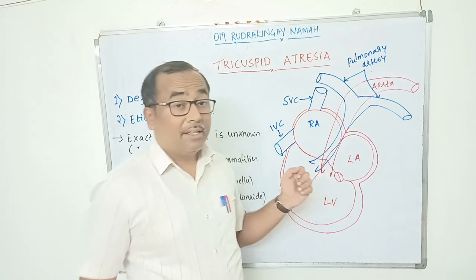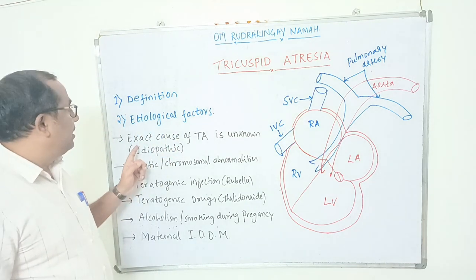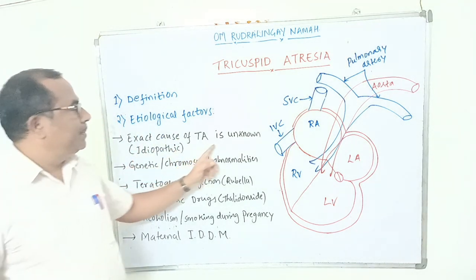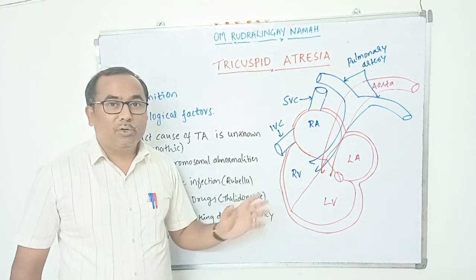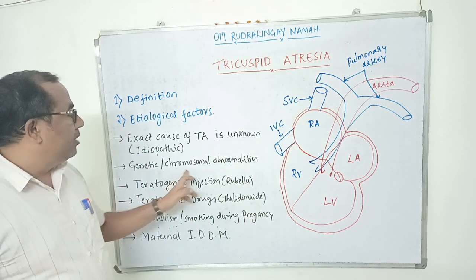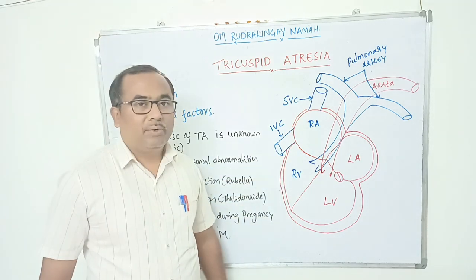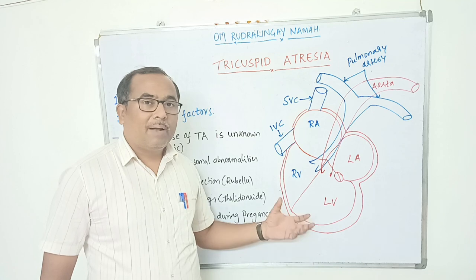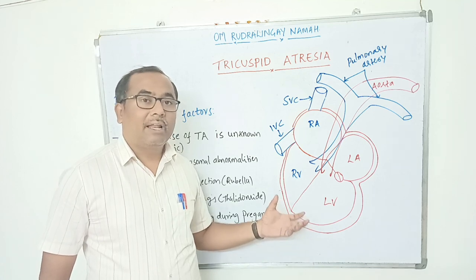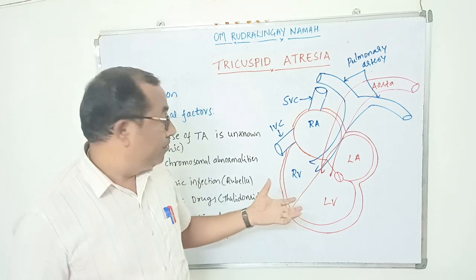Now let us see the etiological factors of tricuspid atresia. First, the exact cause of tricuspid atresia is not known, not well understood, so it is known as idiopathic. Next is genetic or chromosomal abnormalities. Tricuspid atresia is commonly associated with genetic or chromosomal abnormalities such as Turner syndrome, Klinefelter syndrome, or Down syndrome.